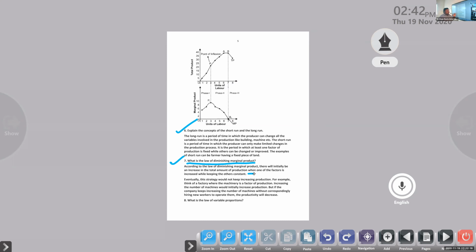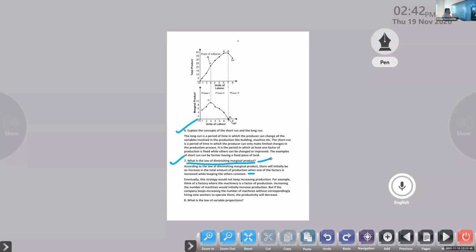But afterwards the company needs to increase the labor to operate all these machines, or else what will happen? The machines will remain as only machines. There is no productivity from that particular machine that we bought and are trying to operate without the workers. Impossible. So it is called the law of diminishing marginal product.